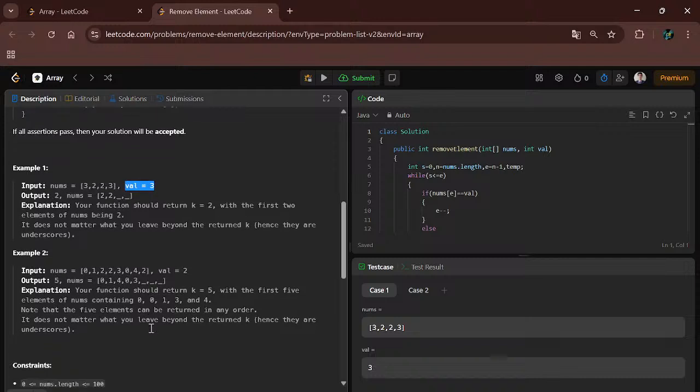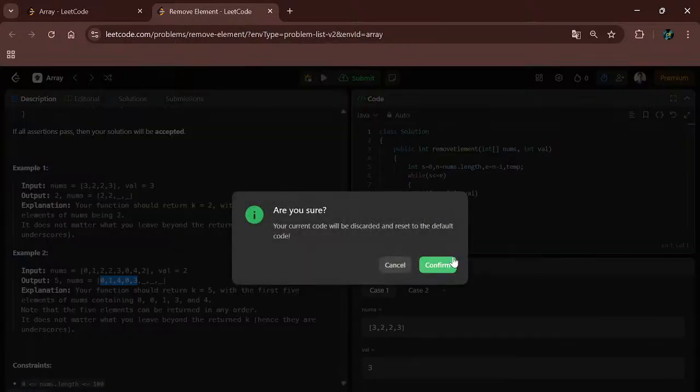and we have to return the size of the array. In example 2 there is 0, 1, 2, 2, 3, 0, 4, 2 and the value is 2. So we have removed all the 2 elements and shifted them to the back. It can be in any order, and they can be at the end of the array. So we have to return the number of remaining elements. So what we will do, I will refresh the code.